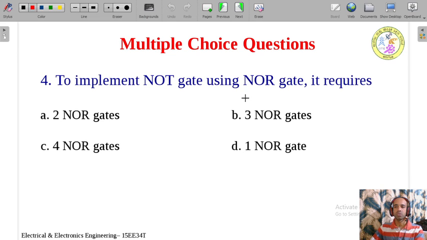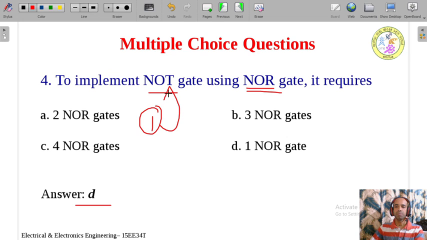To implement NOT gate using NOR gate, it requires 2 NOR, 3 NOR, 4 NOR or 1 NOR gate. So to implement the NOT gate, how many NOR gates are needed? We know that to implement NOT gate it requires only 1 NOR gate. This is true for the NAND also. To make NOT using NAND gate, again it requires only 1 NAND gate. Therefore the correct answer is option D.